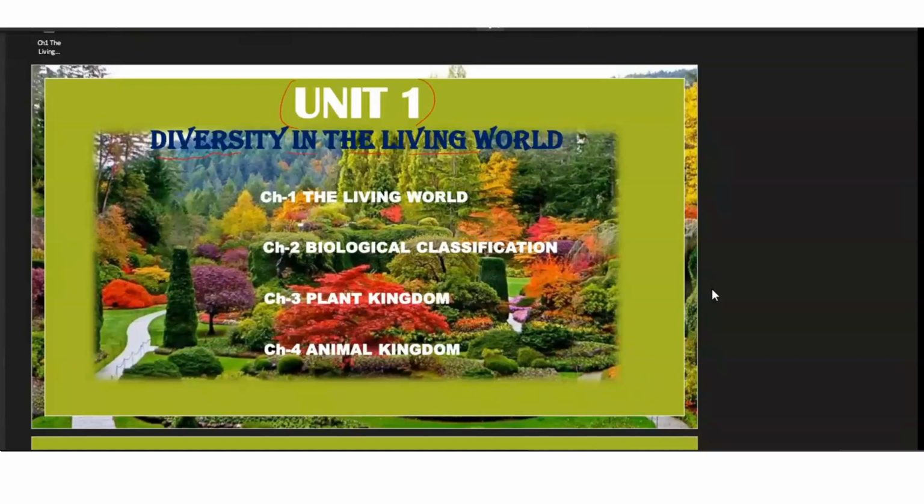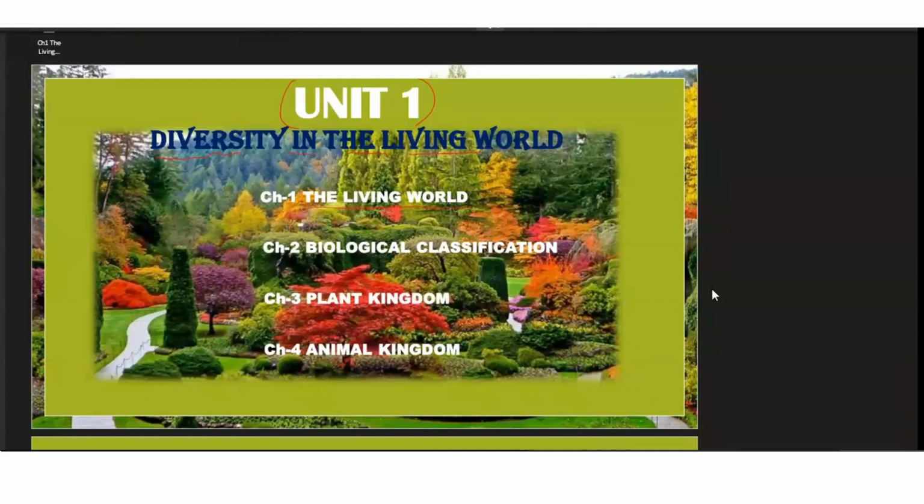Now this unit consists of 4 chapters. In these 4 chapters, we are going to cover all the things that diversity needs, right? First, the first chapter is the living world, which we are going to start today. Second chapter, we will talk about the classification of those organisms. We are then going to talk about the separate kingdom called the plant kingdom, where we will talk about a lot of features of the plant, whether it's morphological characteristics or anatomical characteristics. We are going to talk about all of them.